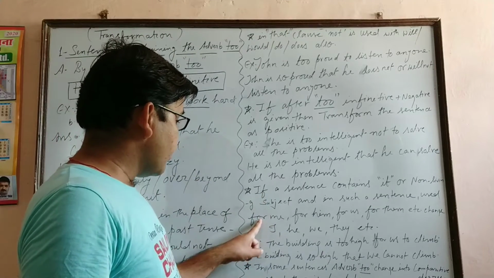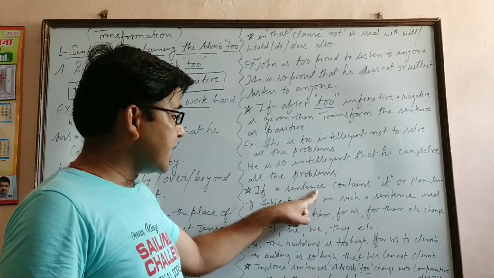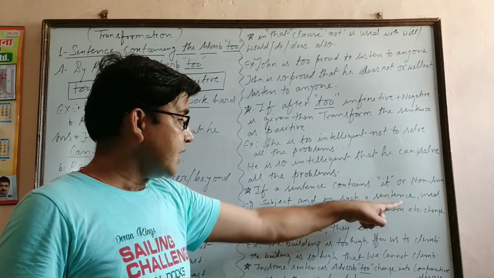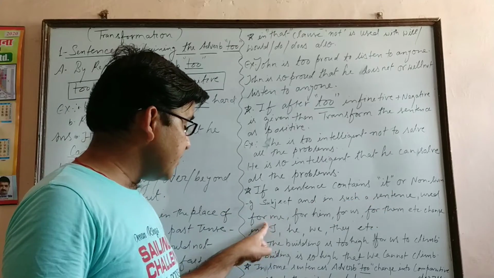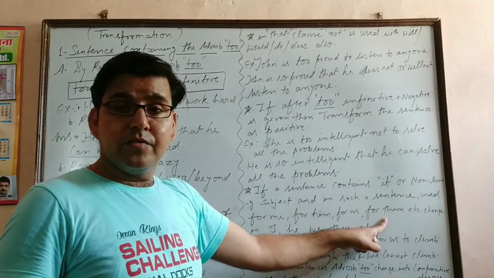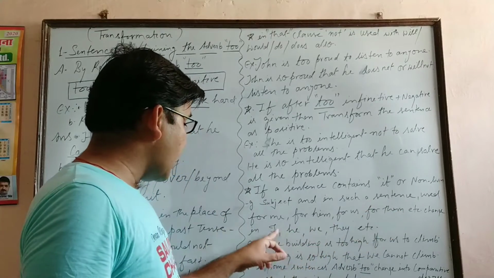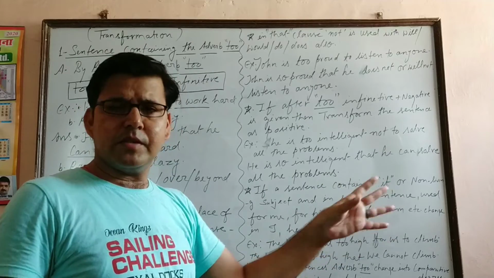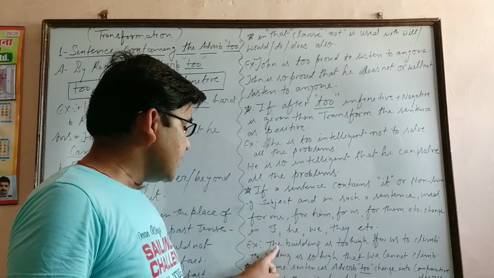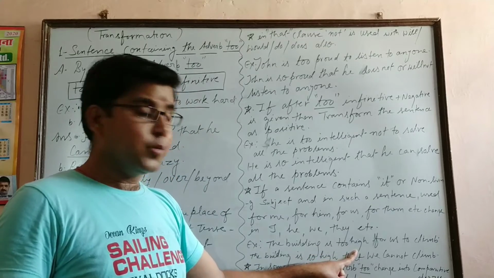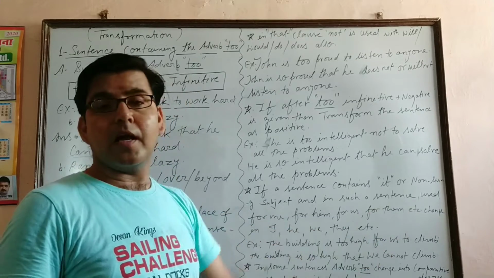So, what am I saying? If a sentence contains "it" or a non-living subject, and in such a sentence "for me, for him, for us, for them" is used, then these words change into I, he, we, they, she, whatever. Example: The building is too high. The building is too high for us to climb.